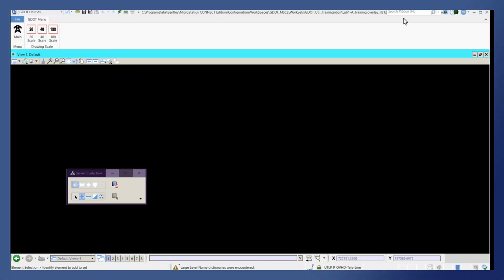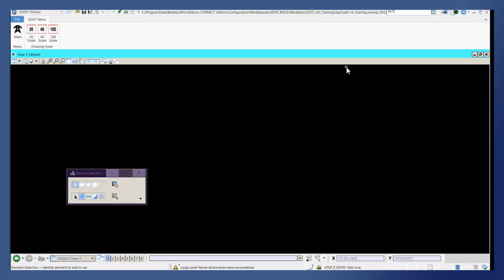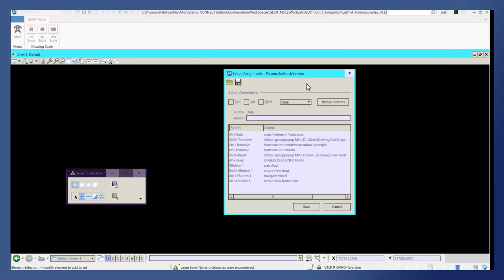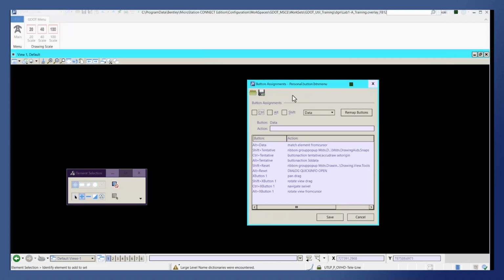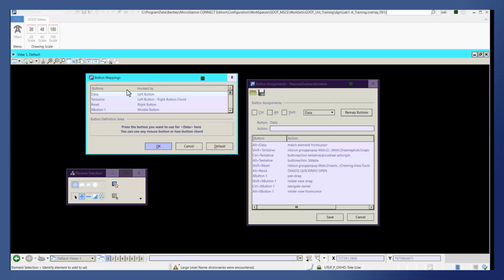As mentioned previously, the button mappings dialog can be accessed by typing in button in the search ribbon, and as soon as typing begins, similar words begin to appear in the drop-down. So select the button assignments option, and the button assignments dialog appears. After the button assignments dialog, select the remap buttons option. The button mappings dialog appears.